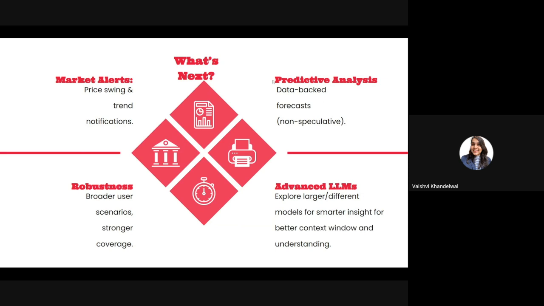Next is predictive analysis, to get data-backed forecasts, so that we can speculate on our own when to look out for a change in Apple or in any of the stocks that we want to. Third is robustness. We would try to make this much more robust, considering many more user scenarios, from a layman to a pro who has been into investments and portfolios for a long time. And last but not least, maybe come up with better prompts and use better LLMs that are more fine-tuned towards finance itself. Although right now as well, we are ensuring that it does not hallucinate at any point.